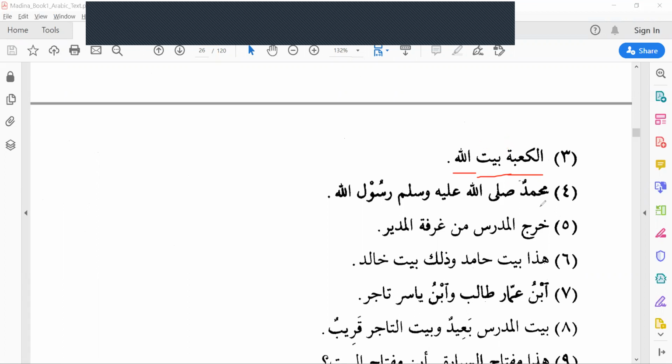Then the fourth one, Muhammadun. You put this under bracket, okay? Sallallahu alaihi wasallam. Muhammadun sallallahu alaihi wasallam Rasulullahi. Why is Muhammadun a dhamma? We already learned mubtada and khabar both should be marfu, dhamma or dhammatain. This is mubtada, this is khabar. That's why it's got dhamma.